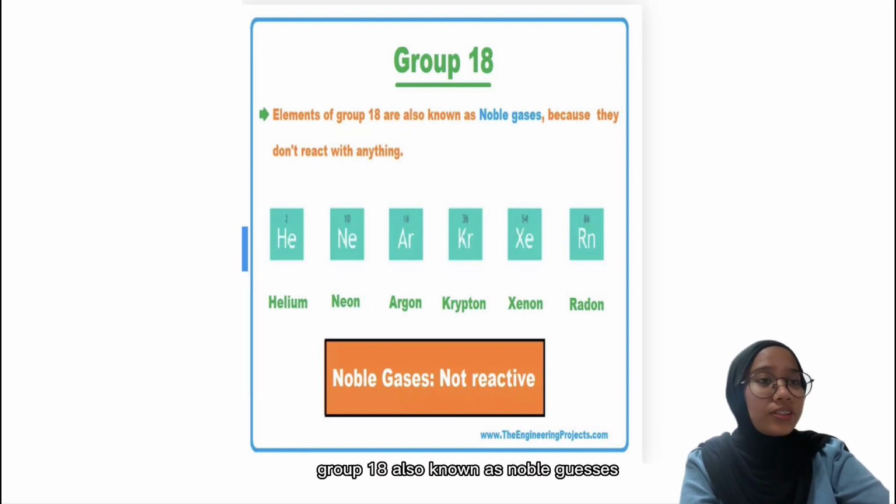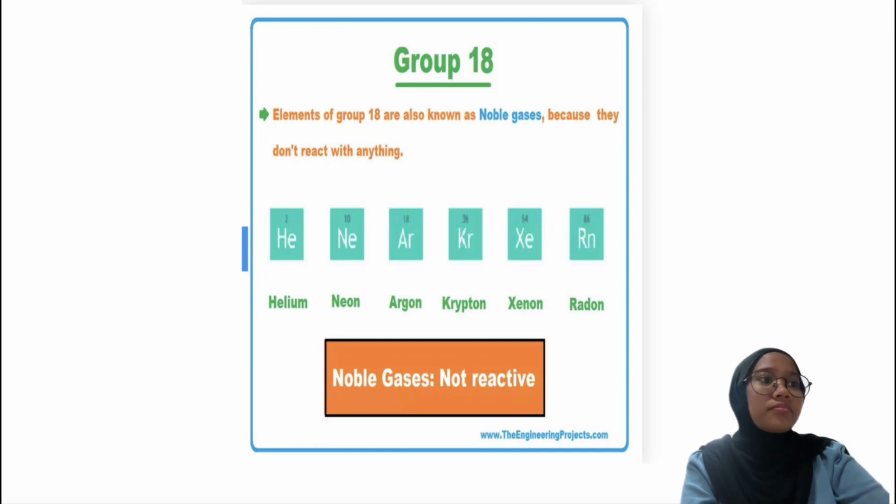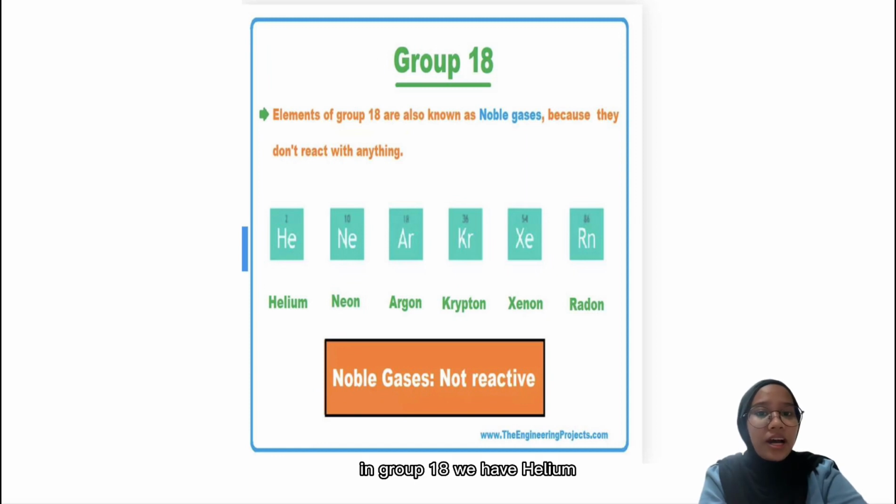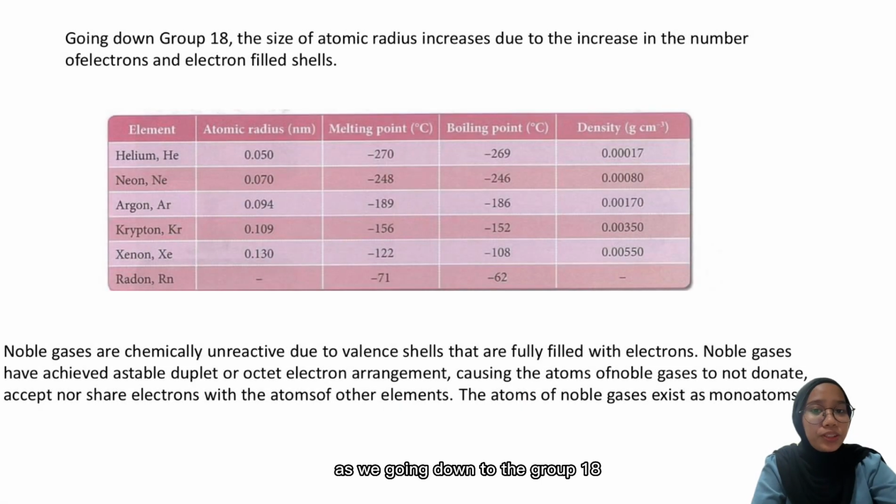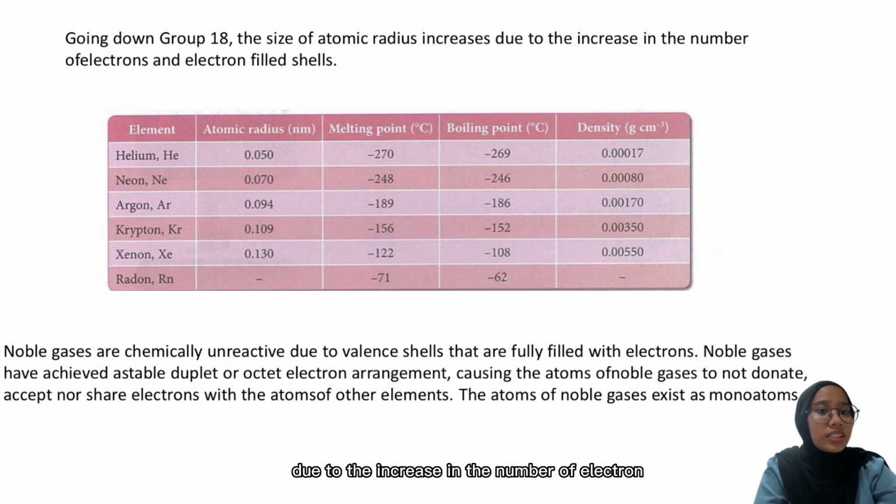Let us move on to the next group, which is group 18. Group 18, also known as noble gases, because they don't react with anything. In group 18, we have helium, neon, argon, krypton, xenon, and radon. As we go down group 18, the atomic radius increases due to the increase in the number of electrons and electron-filled shells.